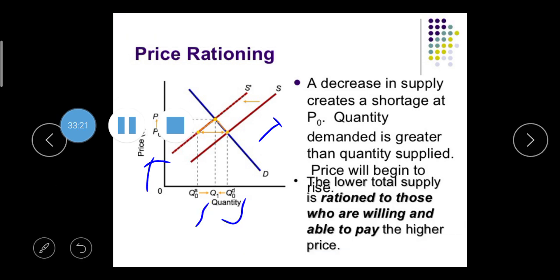So here, rationally, if your price is P0, then your supply is Q1, and we can say that your supply is higher. If your price is higher, then supply is higher, and if your price is lower, your supply or the demand is lower.